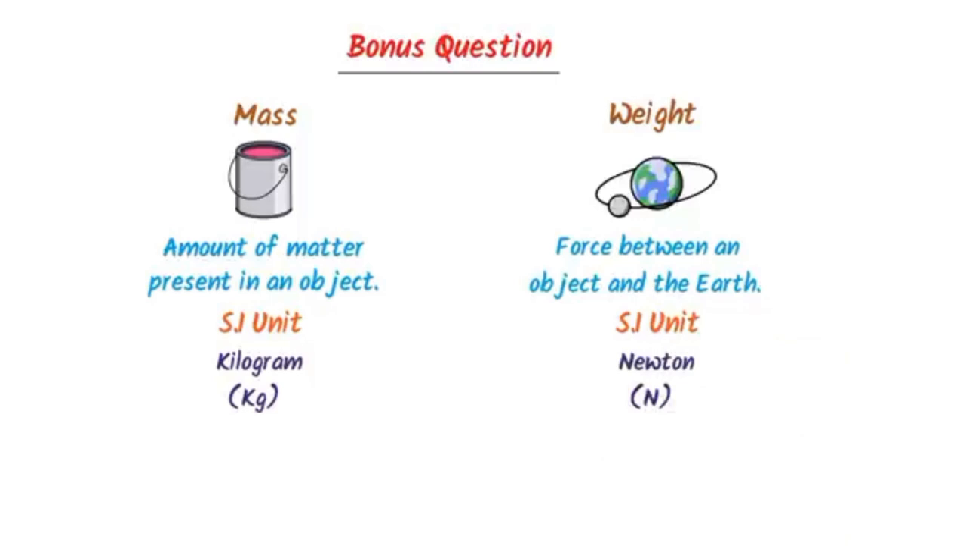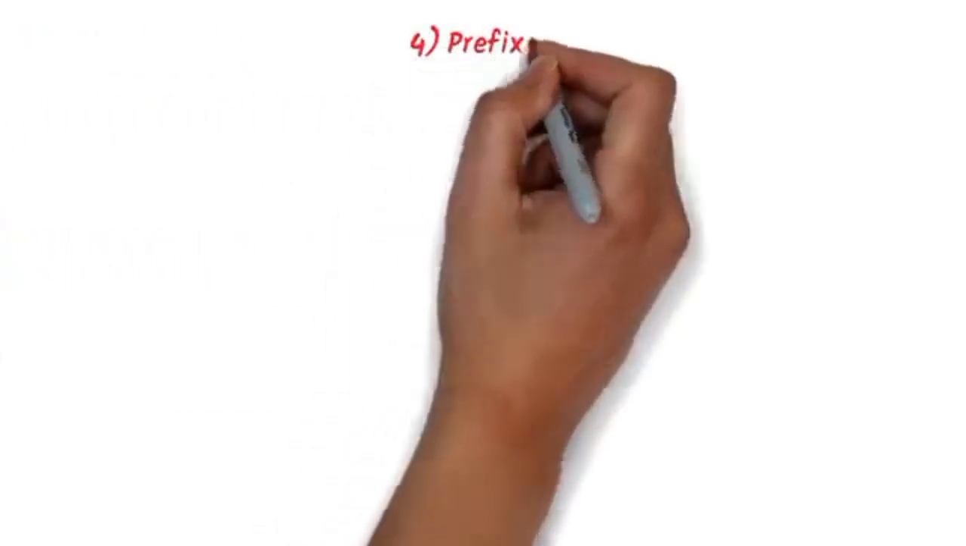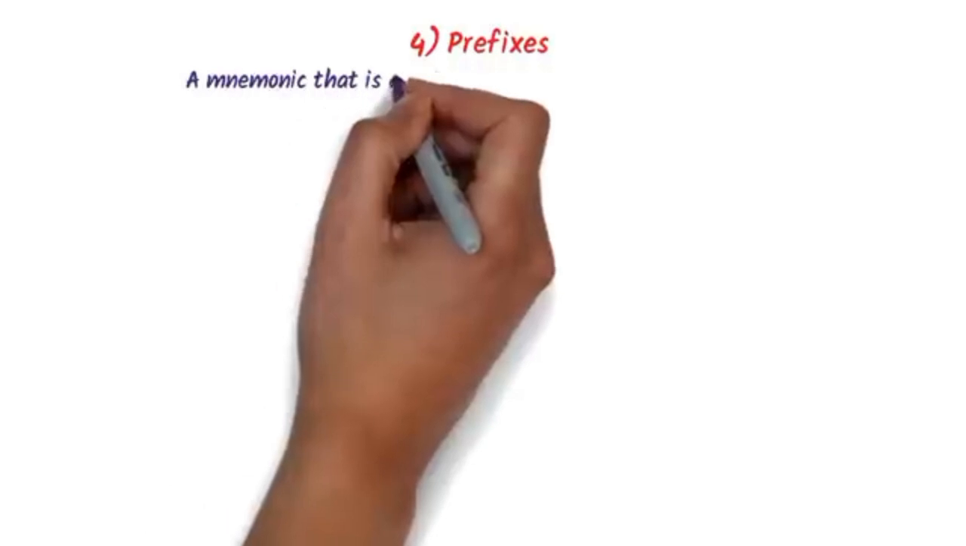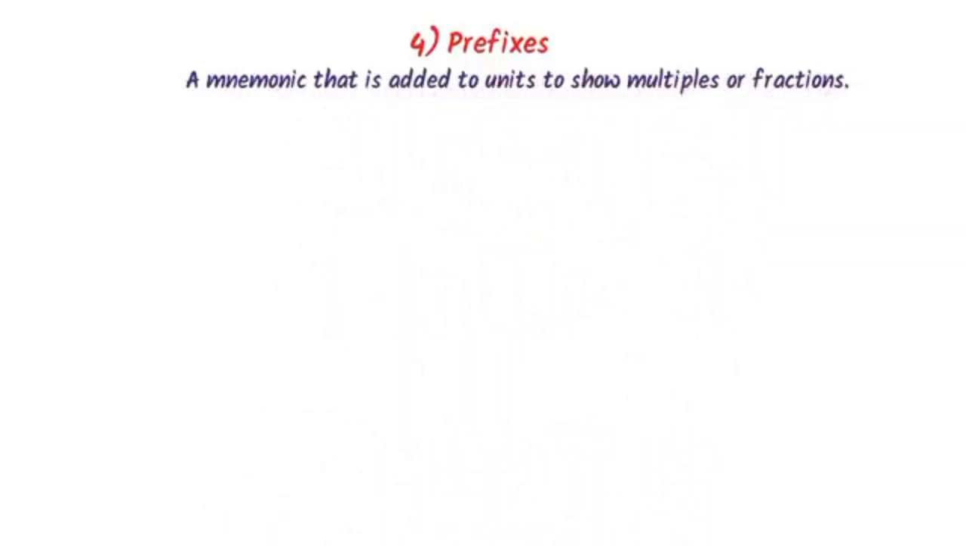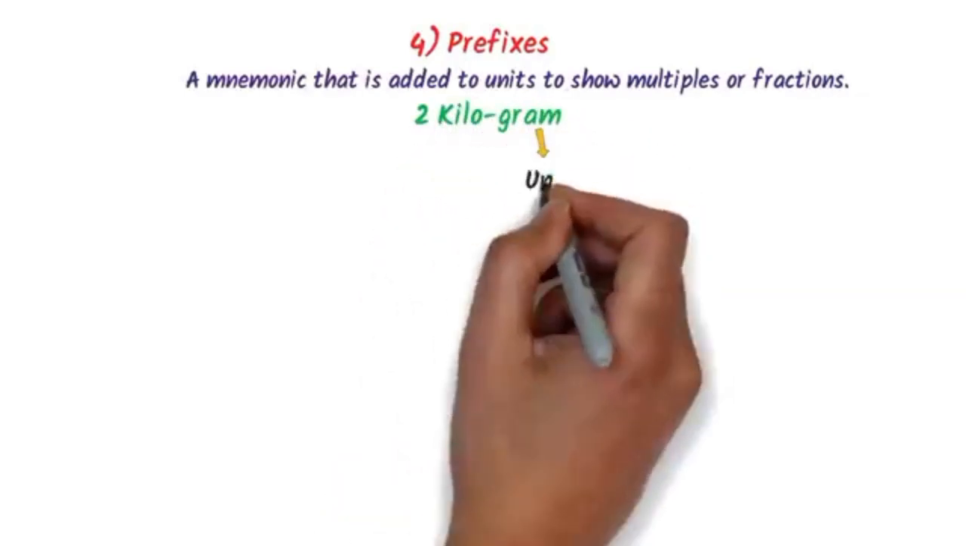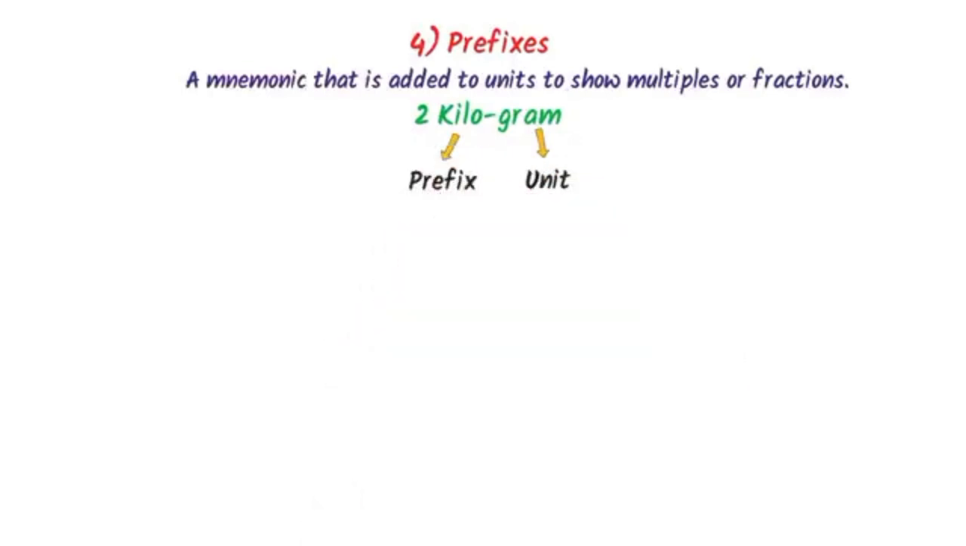Now coming to the fourth topic. The fourth topic is about prefixes. A mnemonic that is added to units to show multiples or fractions is called a prefix. For example, consider 2 kilogram.